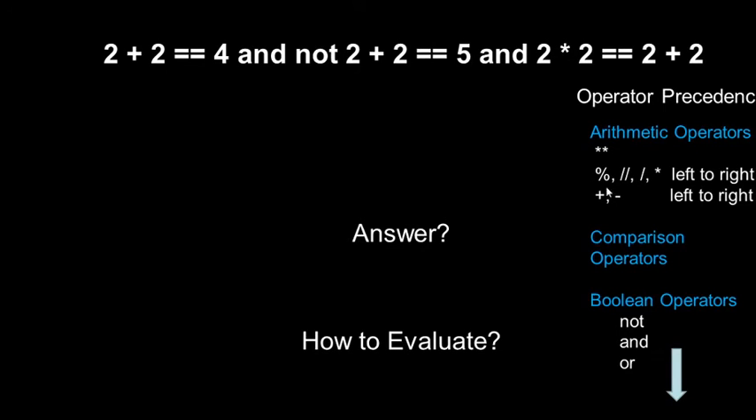Then second precedence goes to modulus, integer division and multiplication. These four operators have the same precedence, so they have to be evaluated left to right. Then plus and minus come next, and again they have to be evaluated from left to right. That is the first precedence. Second precedence goes to comparison operators. All the comparison operators have equal precedence, so they have to be evaluated from left to right. Is that clear?